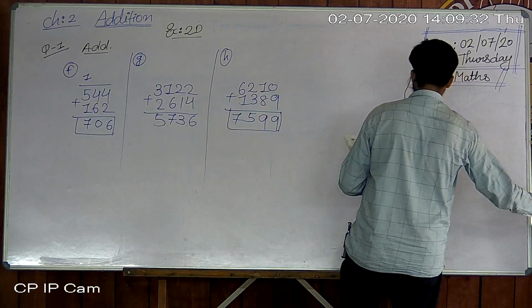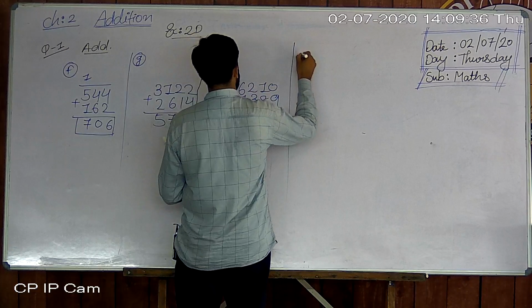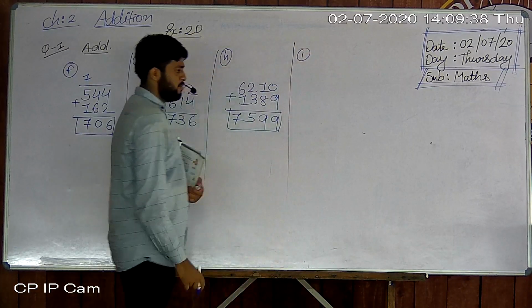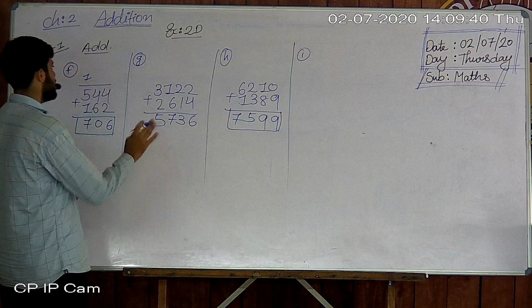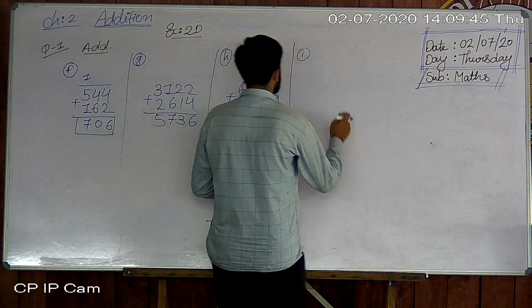Okay. Question number 2 we are not doing in the fair book or in the explanation part, because there is no need to do this question.